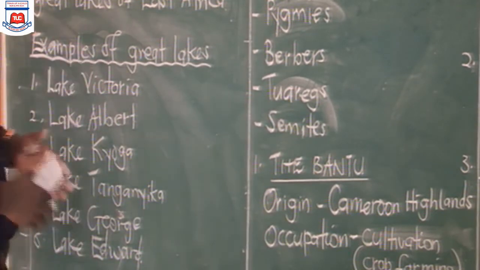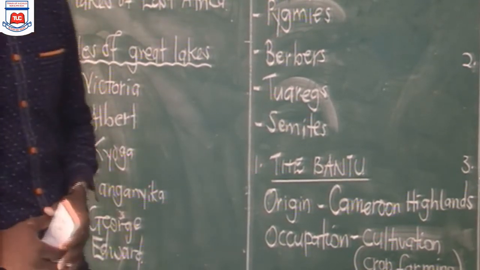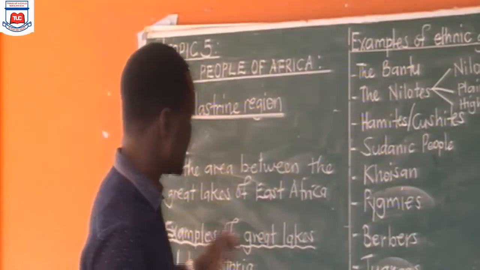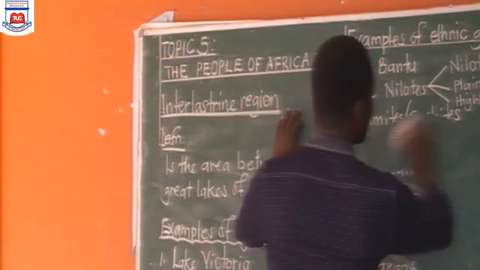Now, we are going to look at what prompted them, or what made them settle in that area that we call the interlacustrine region.